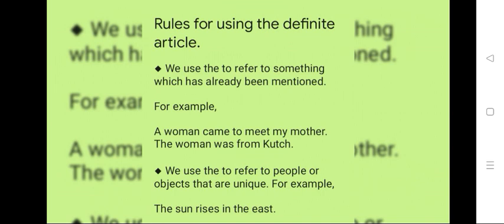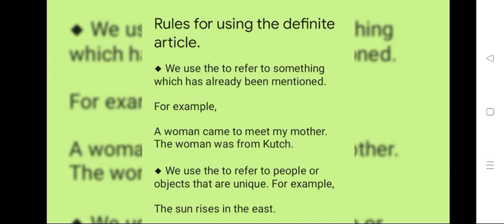We use the to refer to something which has already been mentioned. In other words, we use a or an when we mention the noun for the first time, and we use the when we use that noun again. For example, a woman came to meet my mother. The woman was from Kutch.